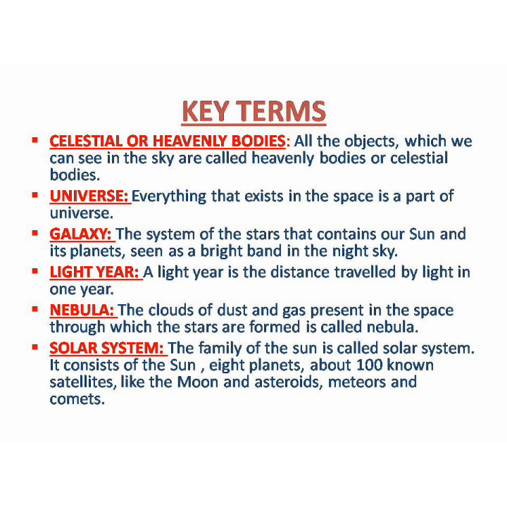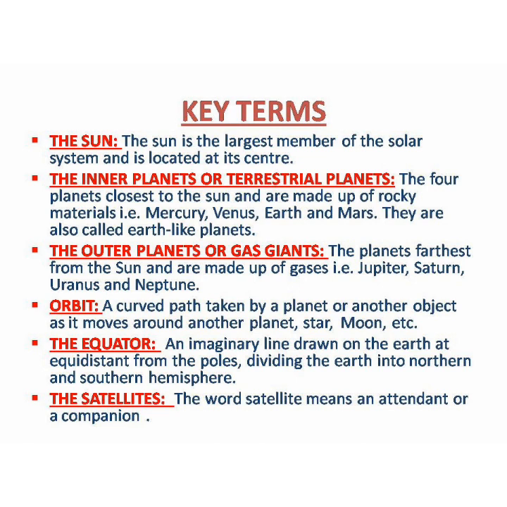Then comes the solar system. Solar system, as we all know, is the family of the sun. It consists of sun, 8 planets, about 100 known satellites like moon, asteroids, meteors, and they are part of the solar system. The next heavenly body is the sun, which is the most important heavenly body present in the solar system. It is the head of the family of the solar system. It is the largest member of the solar system. It is located at its center, and due to its gravitational force it holds the whole solar system together in place.